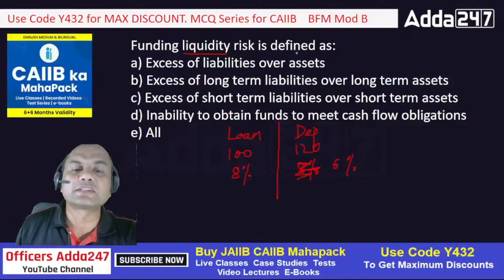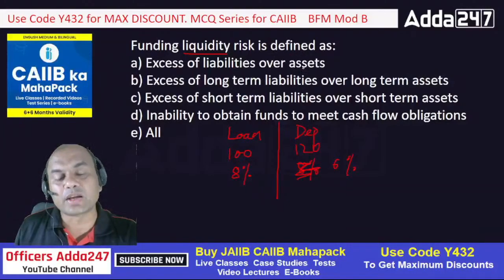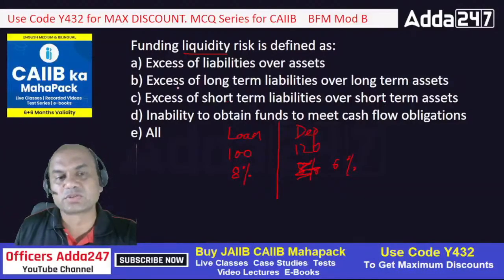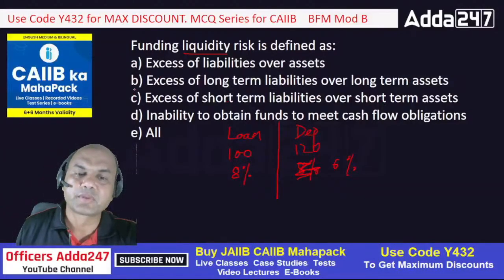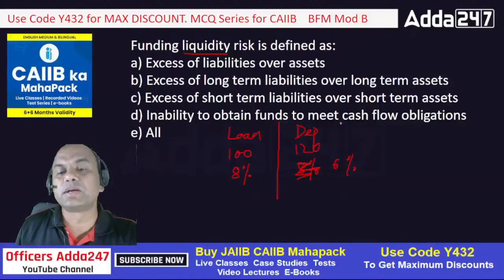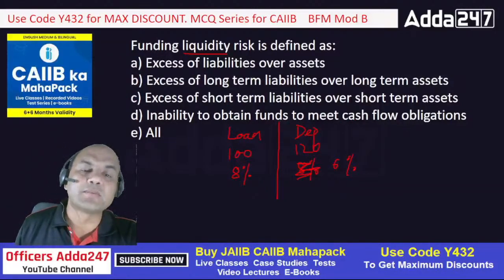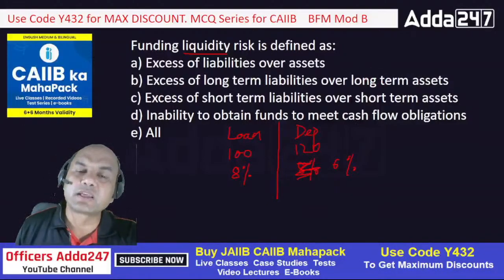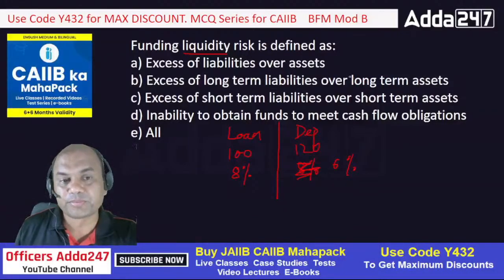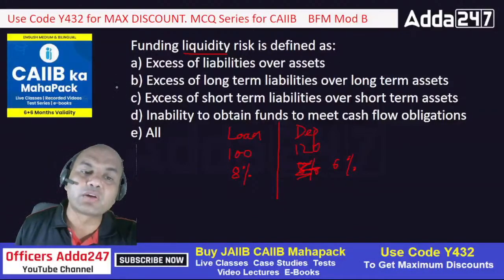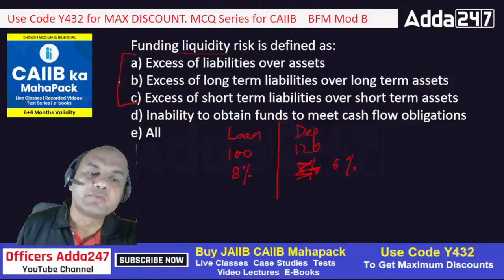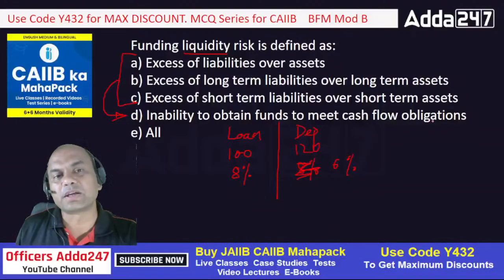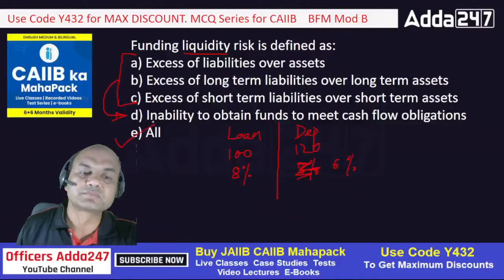So funding liquidity risk is defined as what? Excess of liabilities over assets, long-term liabilities or long-term assets, short-term liabilities, short-term assets. So all of them can be true over here, and inability to obtain funds to meet the cash flow obligations. Here, if I am having more liabilities than my assets, then definitely I will be facing the funding risk because money will go out more. So A, B, C are true, and all of these result in D, inability to obtain funds to meet the cash flow obligation. So the answer is E.